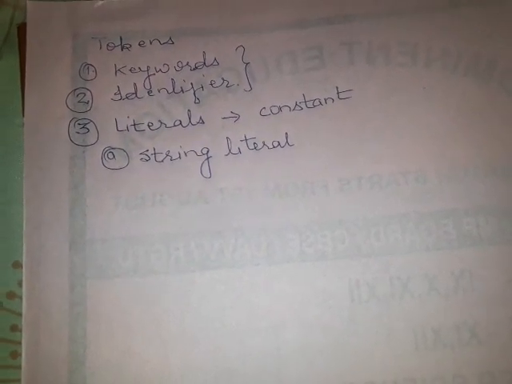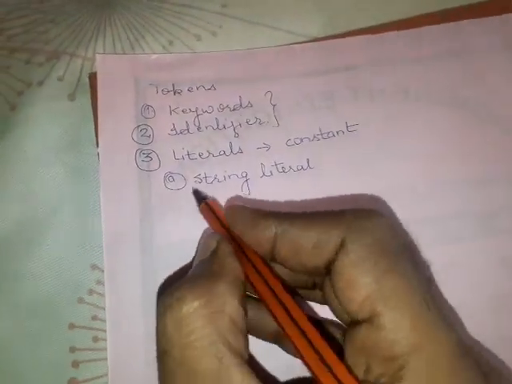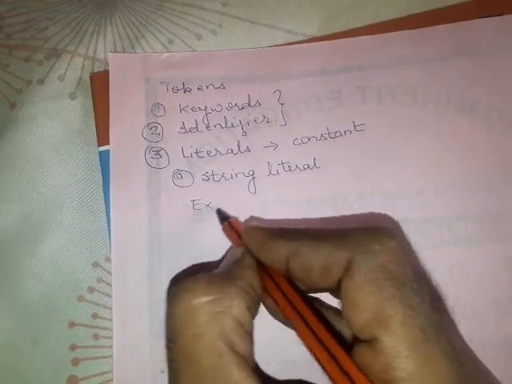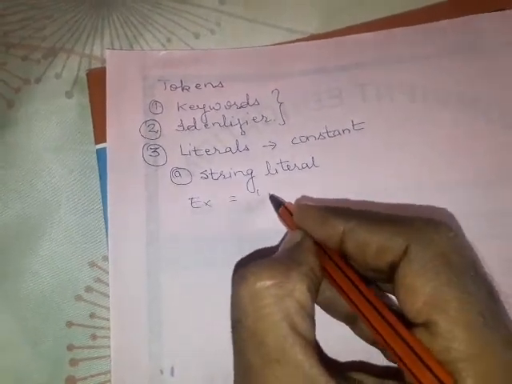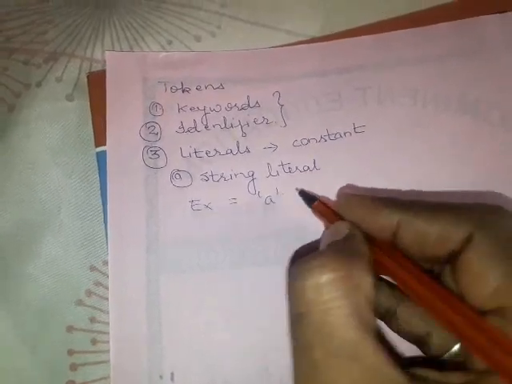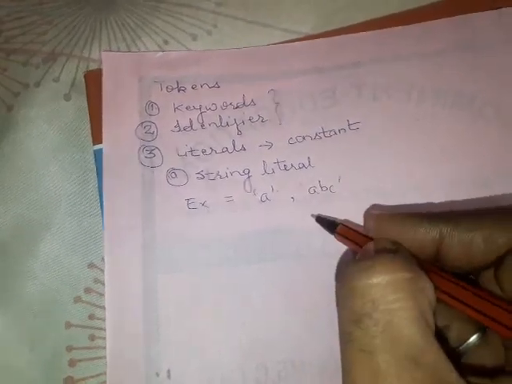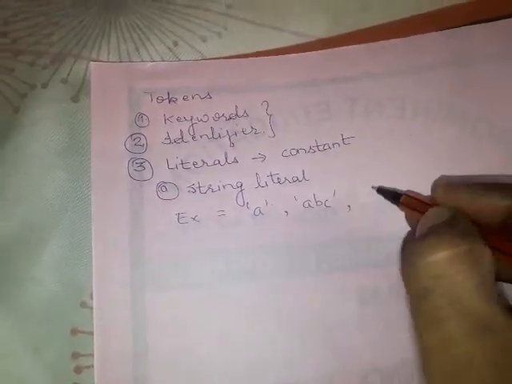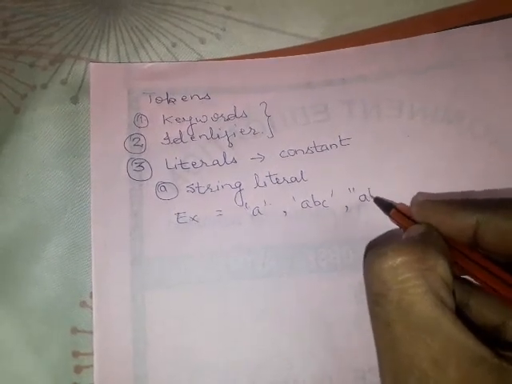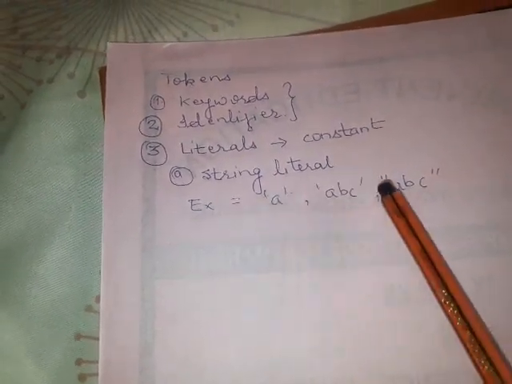A string literal means anything written in quotes. For example, I write A in single quotes, which is called an apostrophe. I write ABC in single quotes, then I write ABC in double quotes. Look here, I am using an apostrophe here and quotes here.